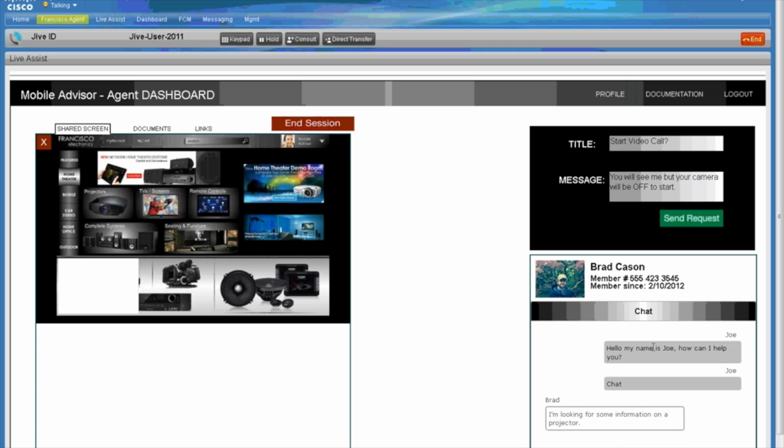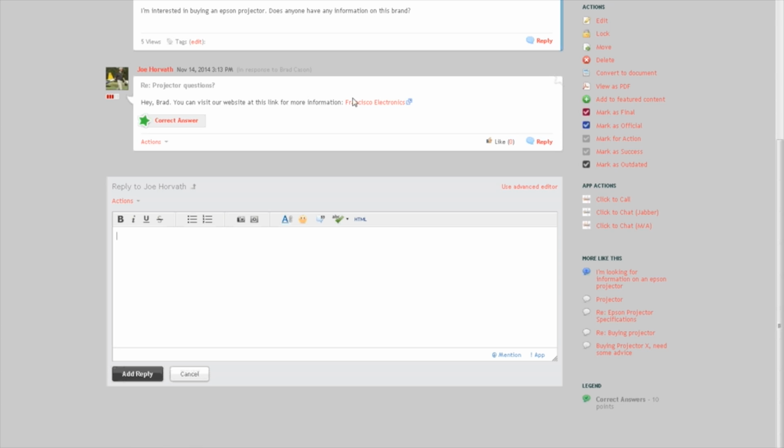Those were the features that I had from an agent perspective to control Brad's browser experience, and also for the agent to get more information about who Brad is and maybe a little bit about what he was doing. If you recall, I can always go back to the original JiveX discussion and add as another reply the information that I shared with Brad. But let's just illustrate one more thing in the demo.